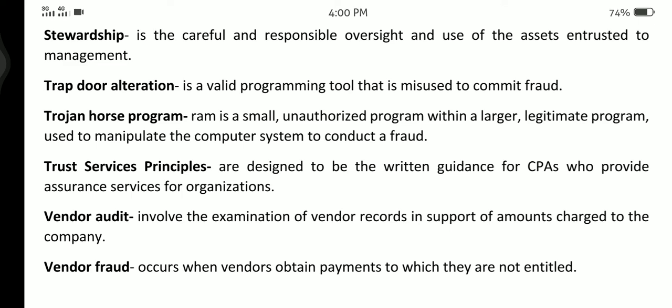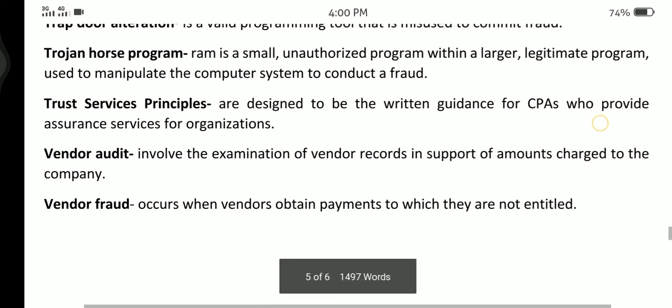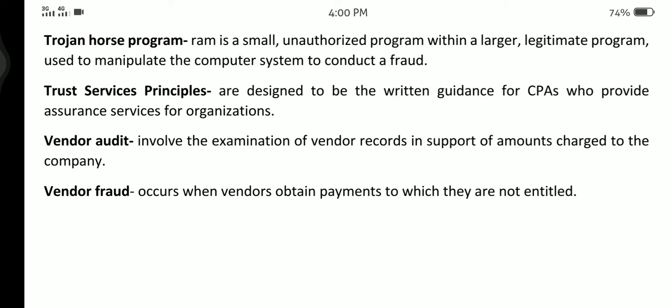Trojan horse program. A small, unauthorized program within a larger, legitimate program used to manipulate the computer system to conduct a fraud. Trust services principles are designed to be the written guidance for CPAs who provide assurance services for organizations. Vendor audit involves the examination of vendors' records in support of amounts charged to the company. Vendor fraud occurs when vendors obtain payments to which they are not entitled.